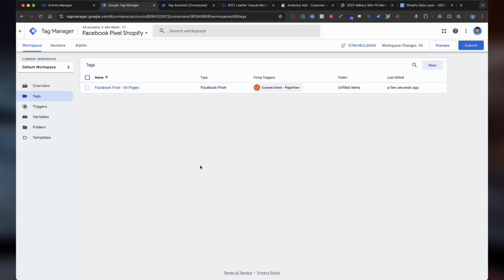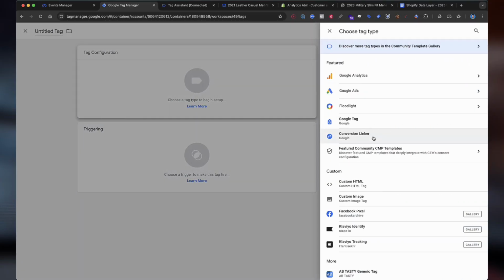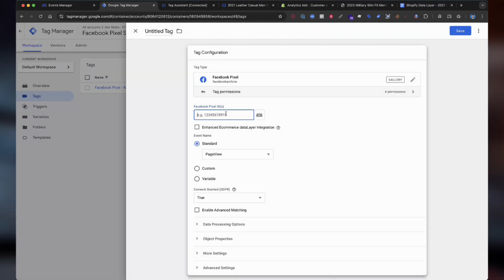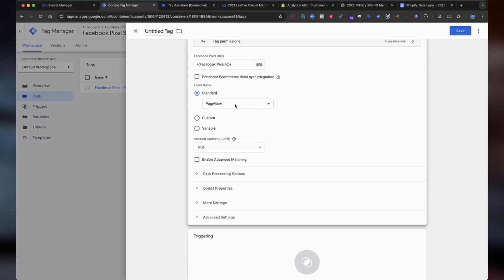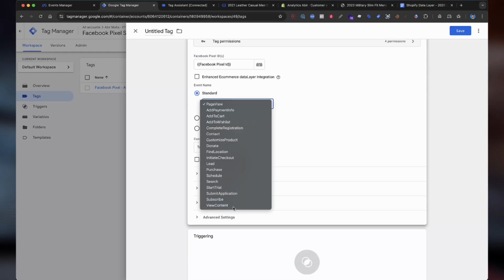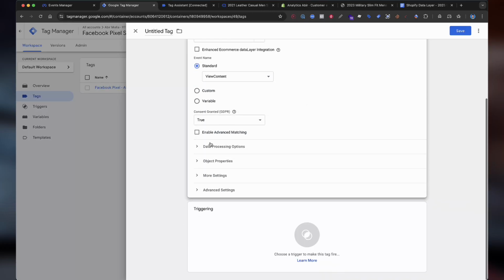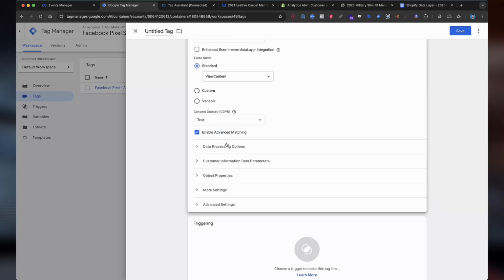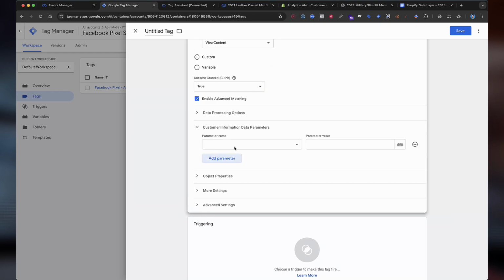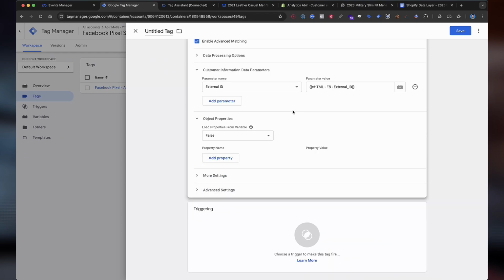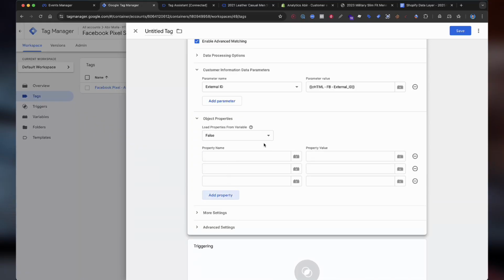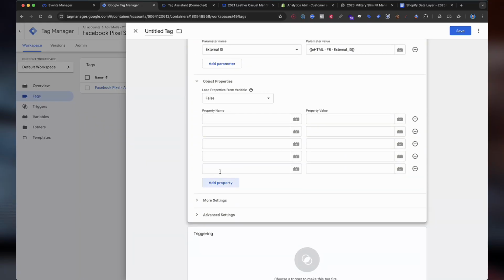Now let's create one for ViewContent. Change the event to ViewContent. Then again select enable advanced matching and the customer information. Select again the external ID. Now select the object properties. We need to edit some property names here. This is required for ViewContent. The first one will be the content name.